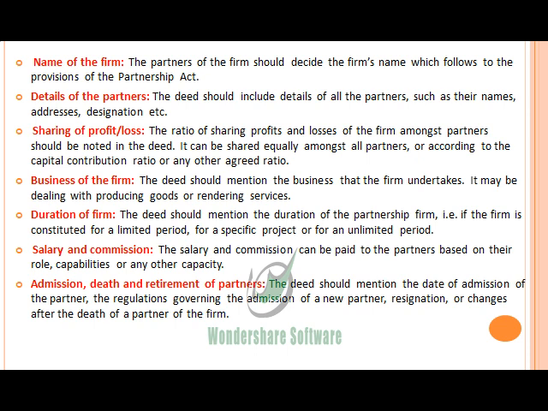So students, starting with the first term and condition, name of the firm. The partners of the firm should decide the firm's name, which follows the provisions of the Indian Partnership Act 1932. Firstly, the name should follow the rules or the provisions of the Partnership Act 1932. It is basically the firm's name on behalf of which the particular partner who is acting as an agent will sign the contract on behalf of the partnership firm. So it should specify the partnership firm's name in the partnership deed.